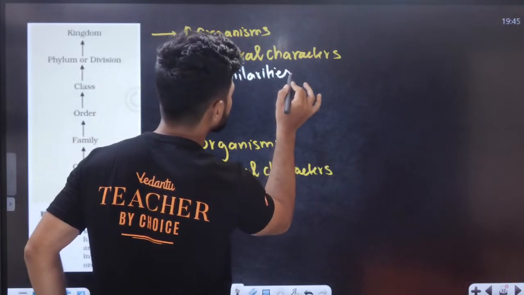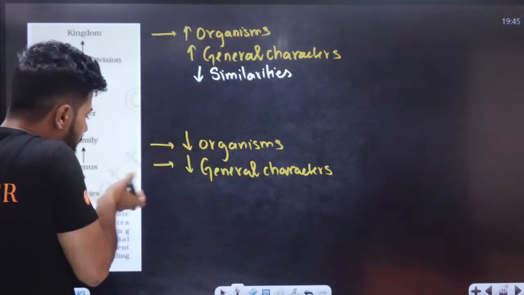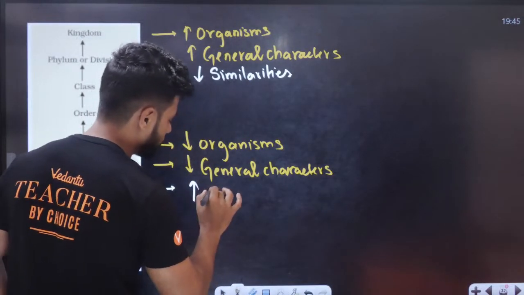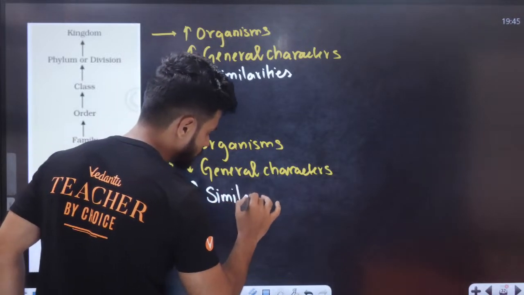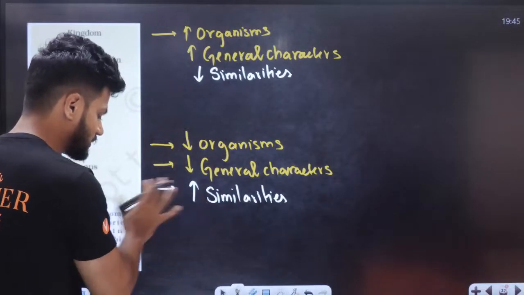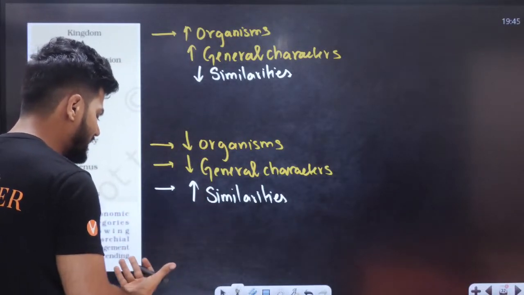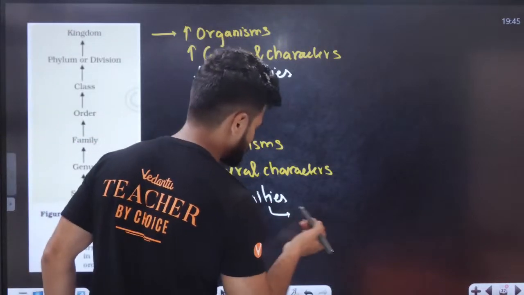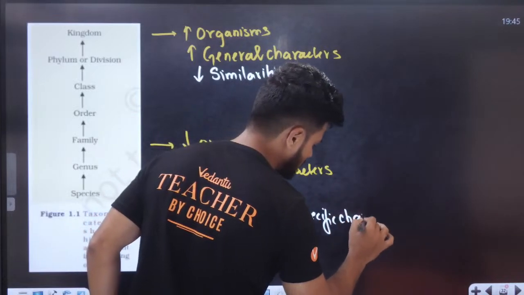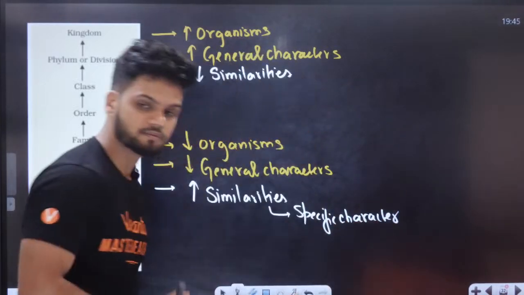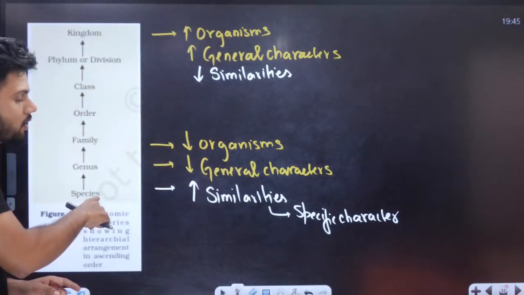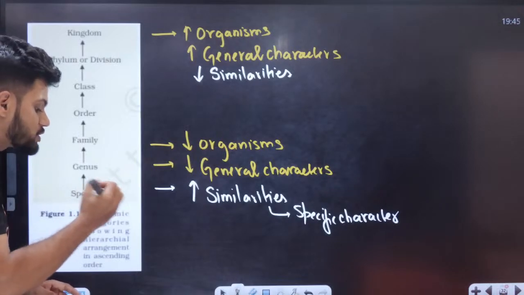While at the species level, chimpanzee and me, same to same, brother, sister. So more similarities we find here. You can also call it a specific character. So as we go from kingdom to species, does the similarity increase or decrease, students?